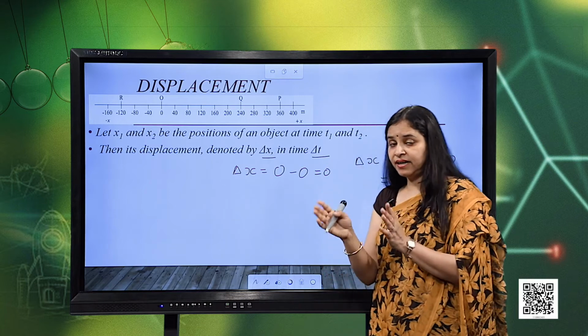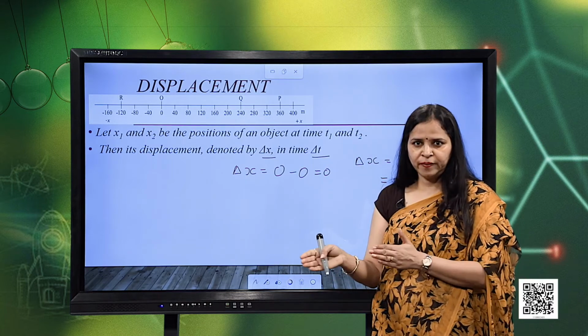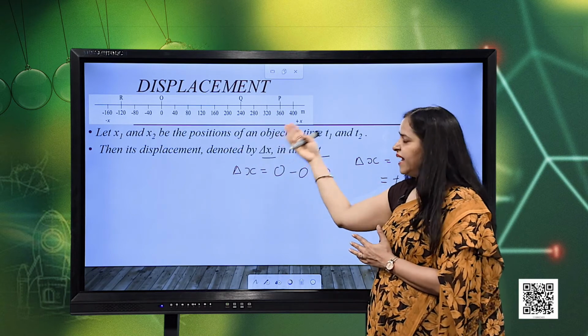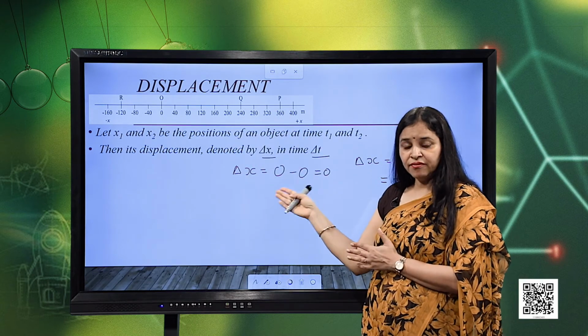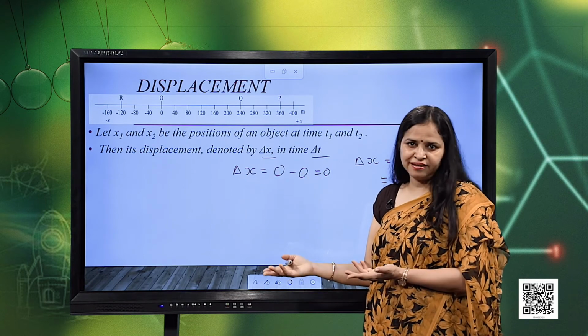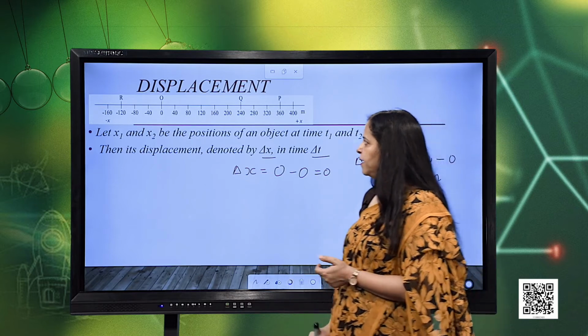So, here you can notice a difference between the distance and displacement. Although in the same example the distance travelled is 480 meters, the displacement of the same example is 0. One more example I take.